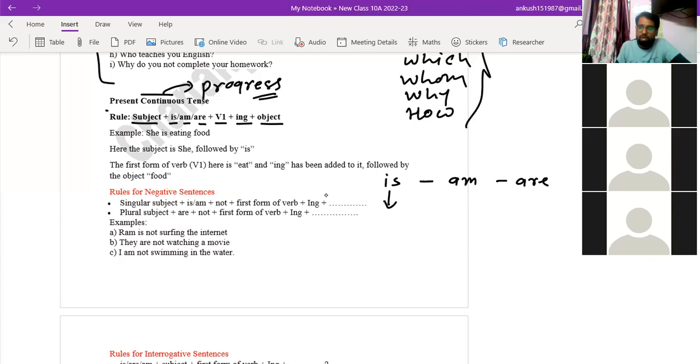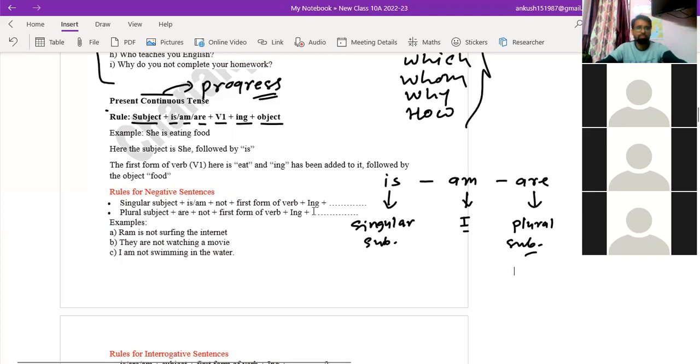So, is is always used with a singular subject. Am is a helping verb which is always used with I, and are in present continuous tense is used with a plural subject. Have you got it? Is there any confusion?